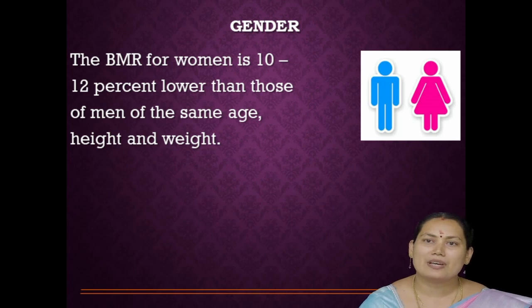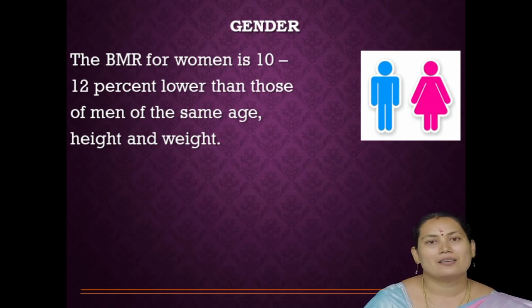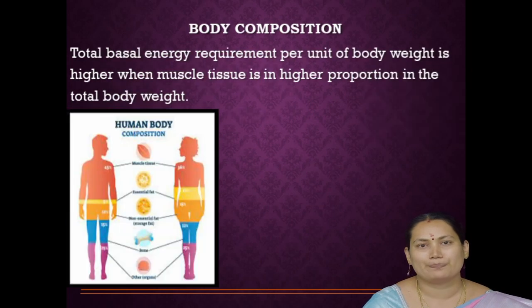Because compared with male, female have more fat tissue. In fat tissue, metabolism is carried out slowly compared with other tissues. That is why female have a lower BMR compared with male.